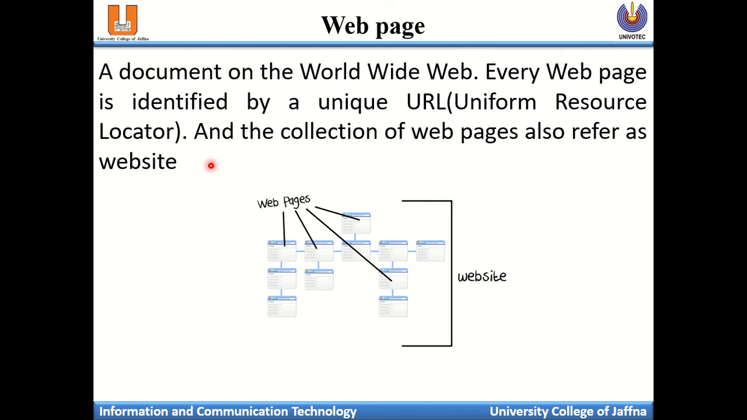The combination of all the web pages is also called a website. So the collection of web pages is called a website. You can see here that it contains several web pages. Altogether, the collection of all web pages is called a website.